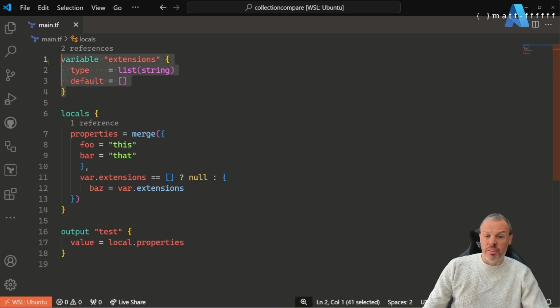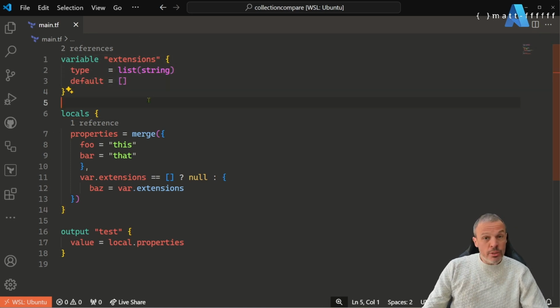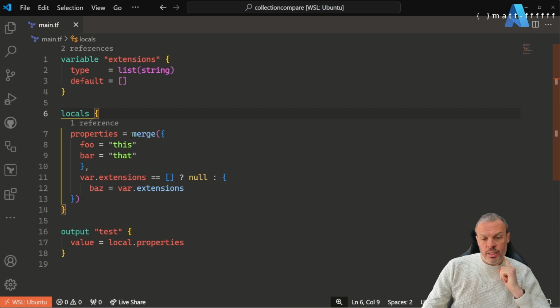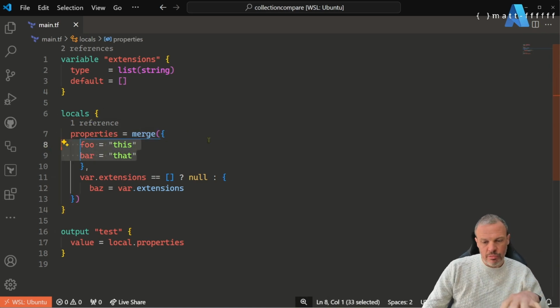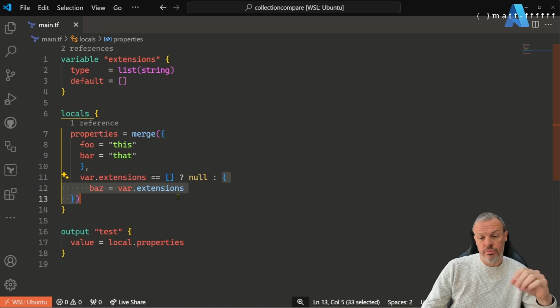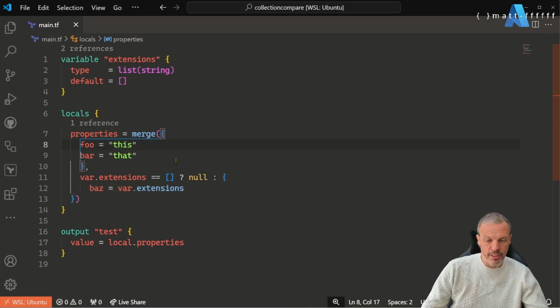In this scenario, I've got a notional variable called extensions, which is a list of string. I then have my properties, which I'd normally be sending to the resource, and I'm using a merge function. So these are the standard properties that I want to always put in. And this is an optional property where I'm saying if var extensions is equal to an empty list, even though we know that's not an empty list, that's a tuple, then put null. I don't want you to include it. However, if it's not, then add this extra bit in.